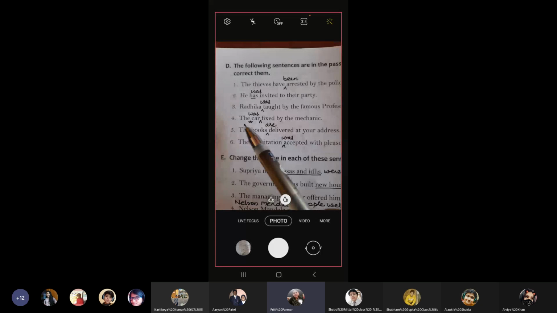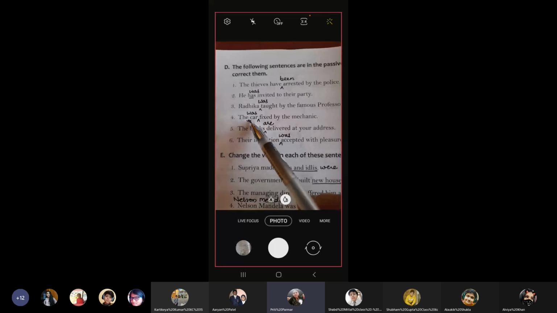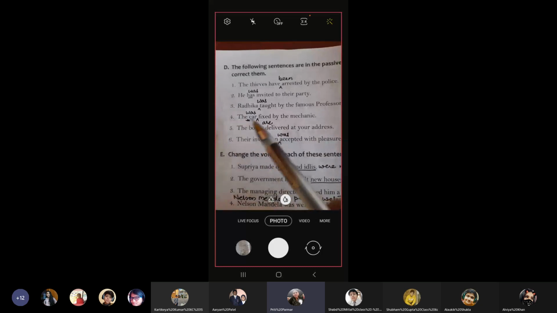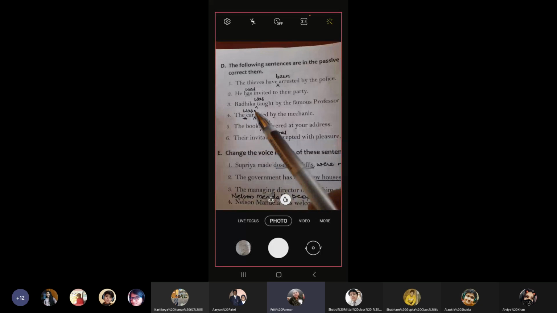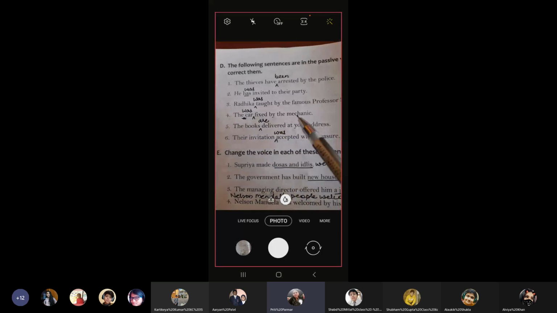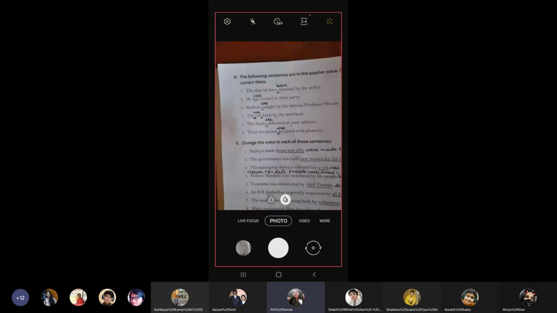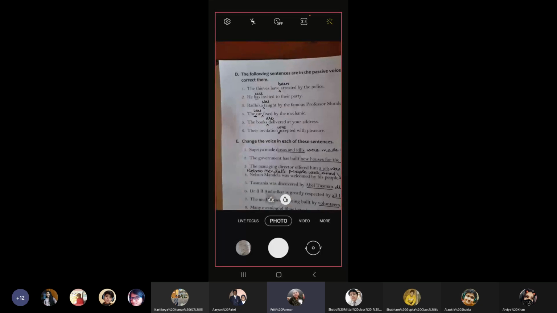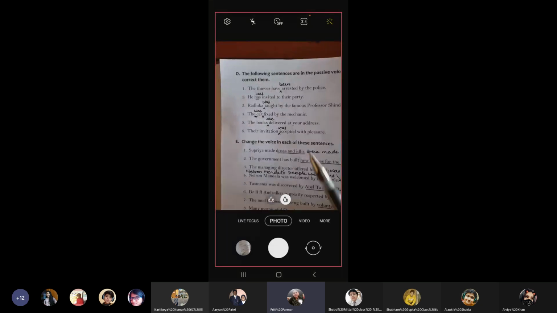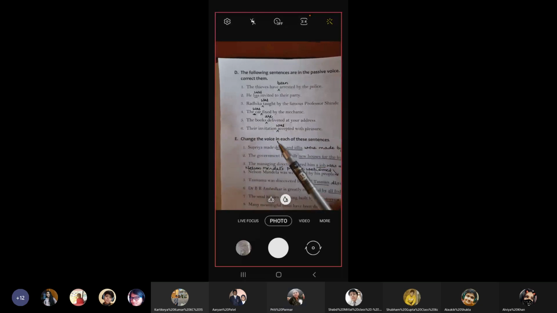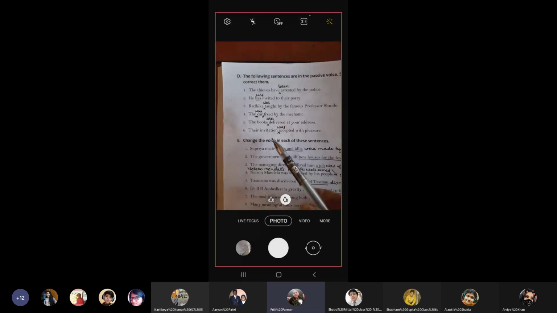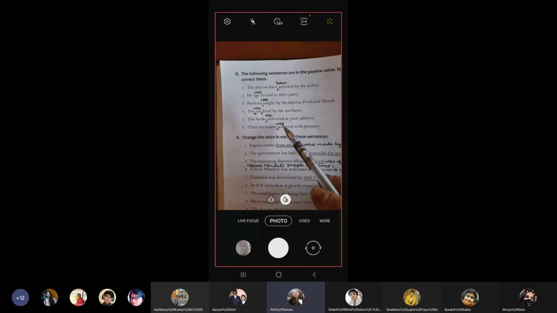The car was, instead of making the hyphen here, make it here. The car was fixed by the mechanic. Number 5, the books are delivered at your address. Add R. Number 6, their invitation was accepted with pleasure.